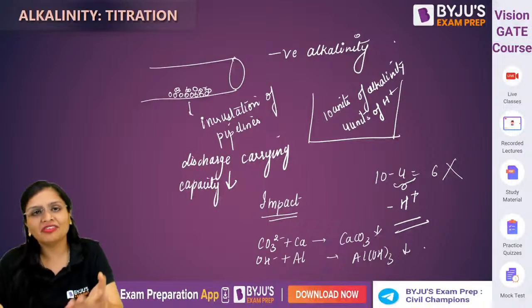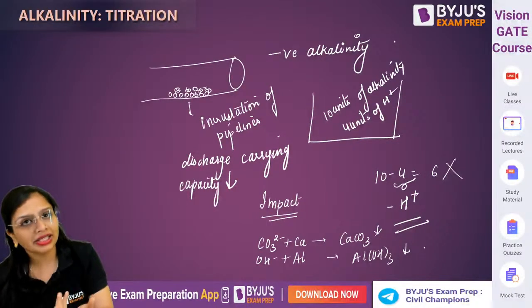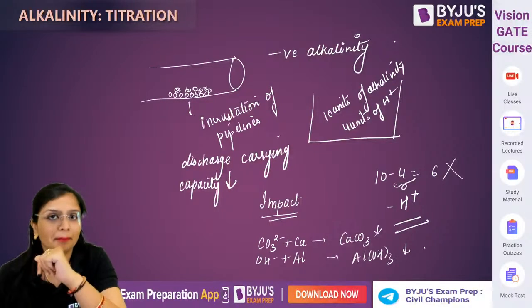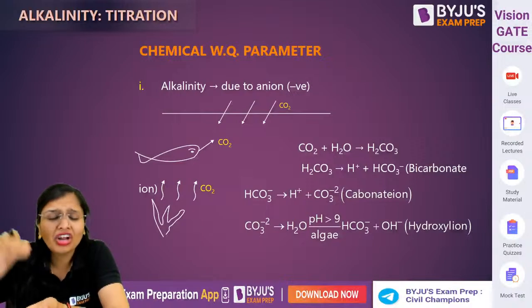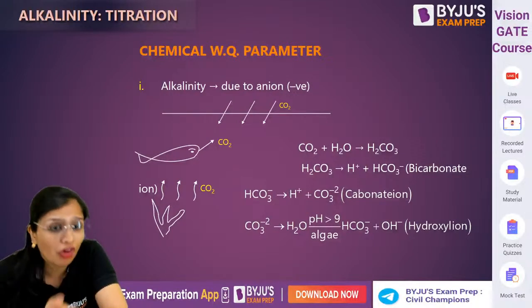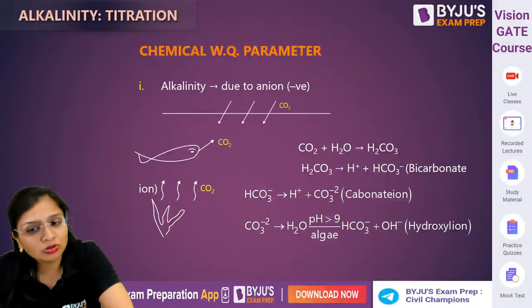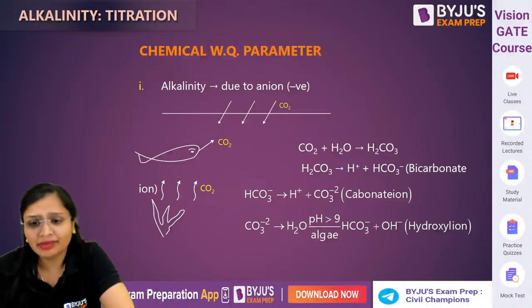Moreover, these are basically salts only, so there are chances that it can lead to hypertension and increased blood pressure. That can also happen. So these are the impacts of it. Moreover, if you want to know where this alkalinity in water comes from, just for your remembrance: if carbon dioxide is present in water, it will form carbonic acid, which is a weak acid.